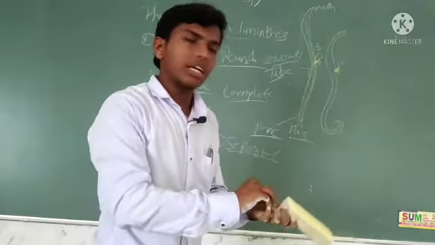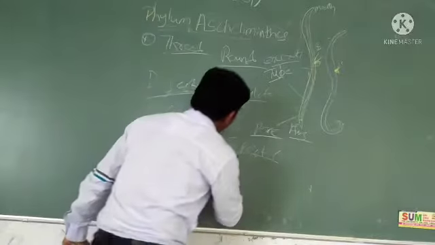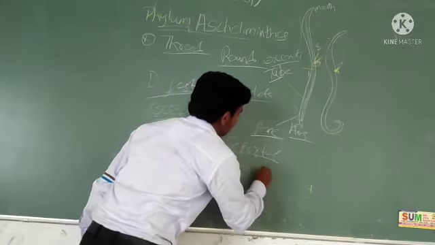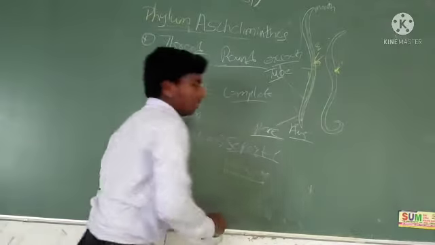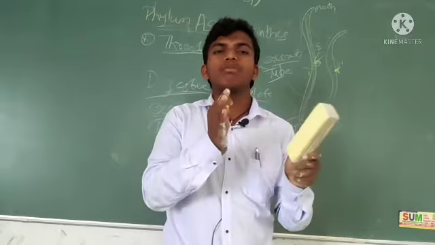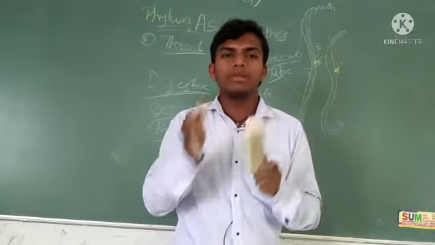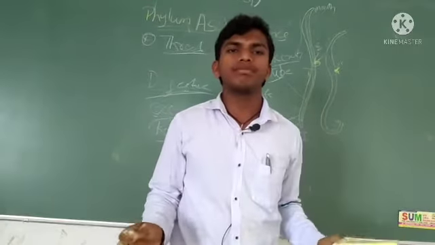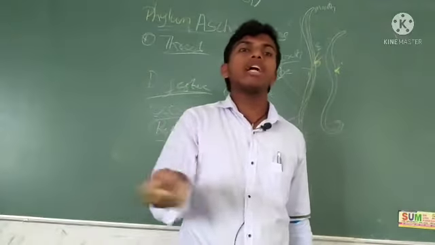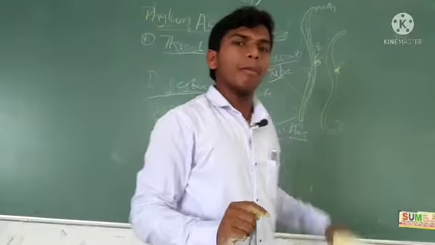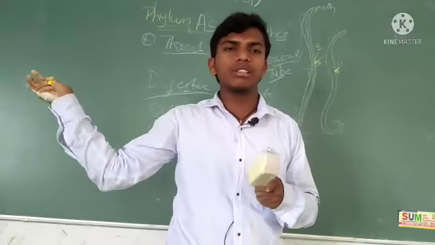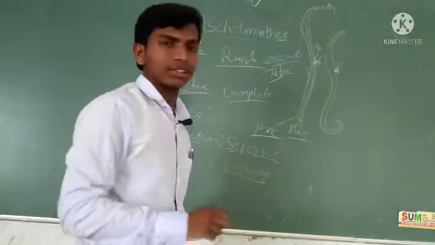That is called dioecious. Dioecious means female and male sexes are separate. What about hermaphrodites? Male and female exist in only one organism, but here the male sex is different and the female sex is different. That is called dioecious.